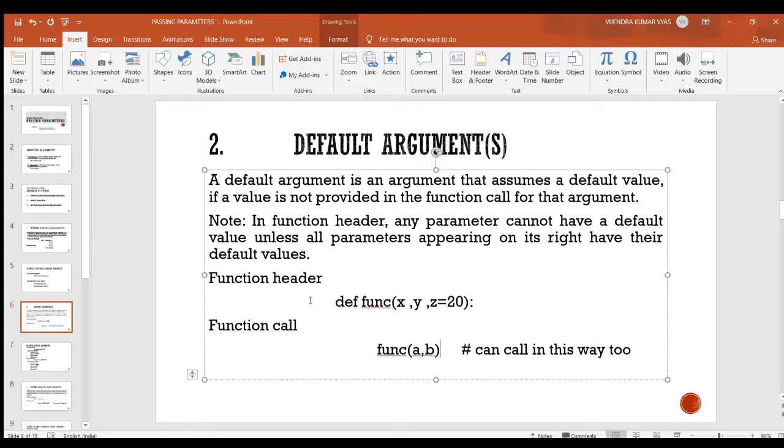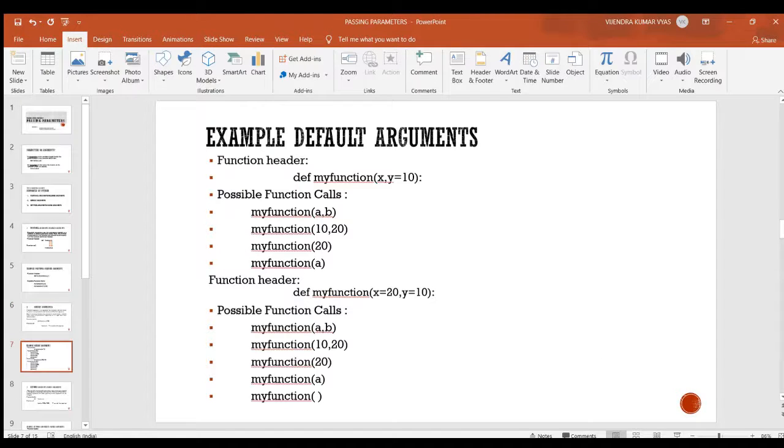Now we understand it with the help of an example. This is function header. So here in this header there are 2 parameters and the second parameter is having default value. So these are a few function calls for this function header. Here we can pass both argument values, and as well as we can pass only a single argument value because the second argument is a default parameter. So we can skip the second argument.